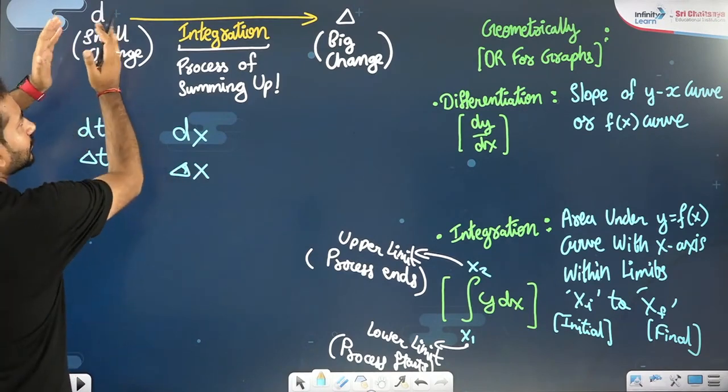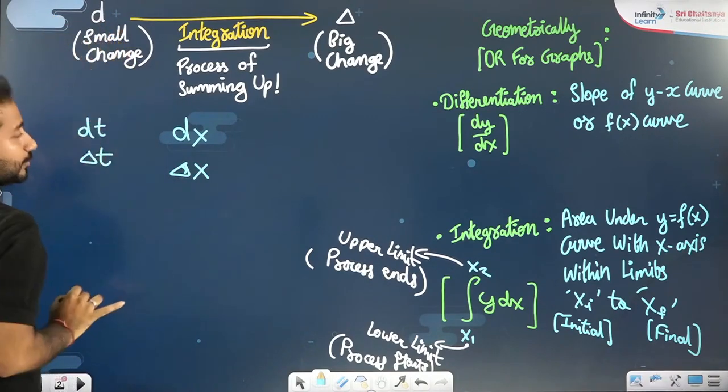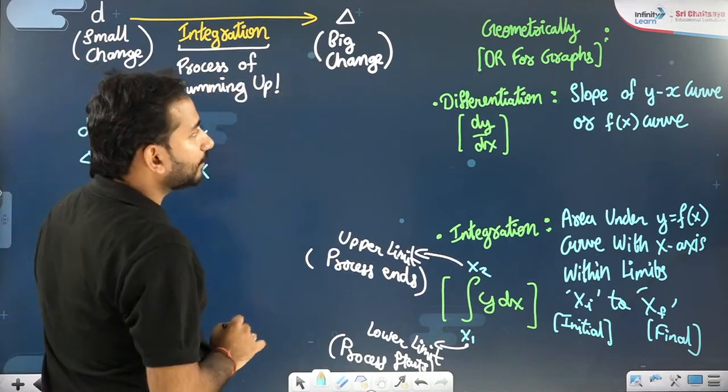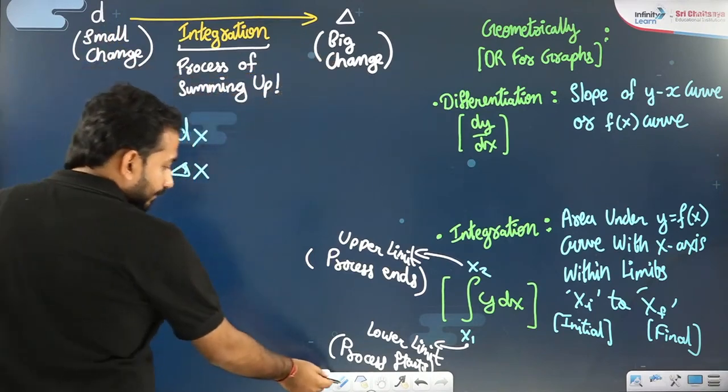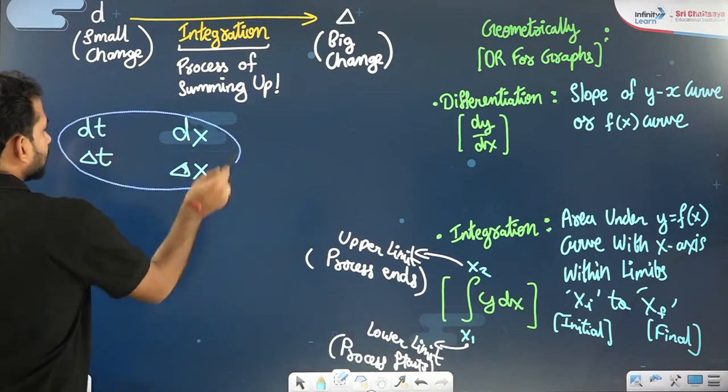Whenever you are interested in small change, you will write the value d. Whenever you are interested in the big change, you will write the value delta. Now, where do we actually use that, sir?